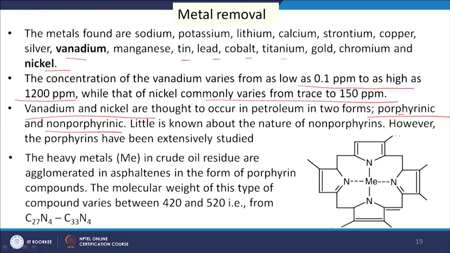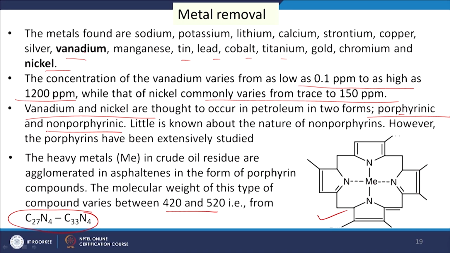The other one is not widely reported. The molecular weight of this type of compounds may be 420 to 520 and the molecular formula is C27N4 to C33N4. So, this is the representation of these porphyrinic metallic compounds.